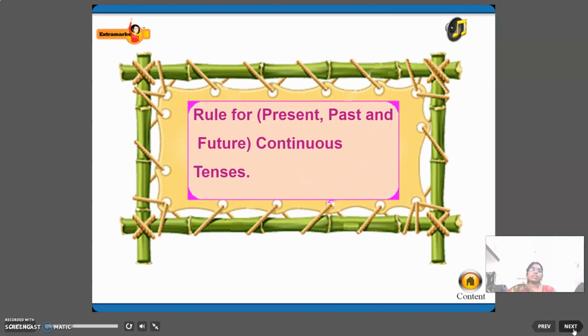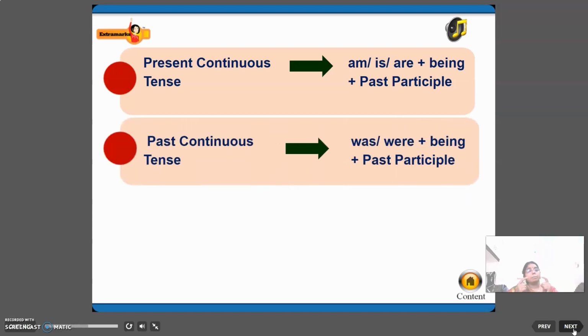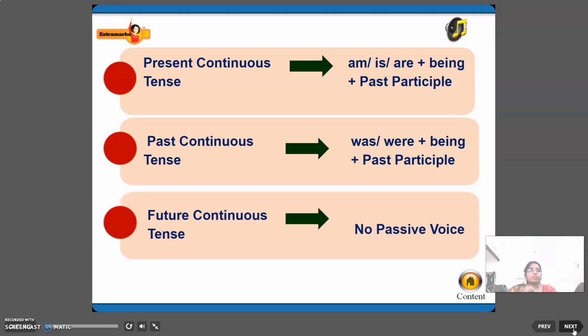So next are the rules that have to be followed for present, past and future continuous tenses. Okay, shall we? First is present continuous tense: am, is, are plus being plus past participle form. What we have to use is auxiliary verb plus being.